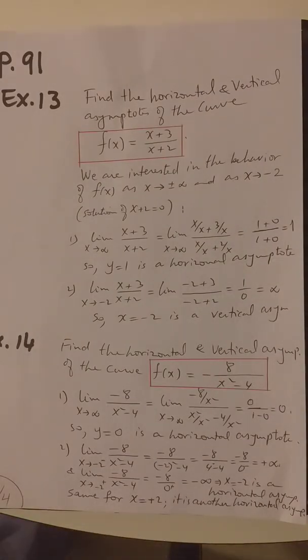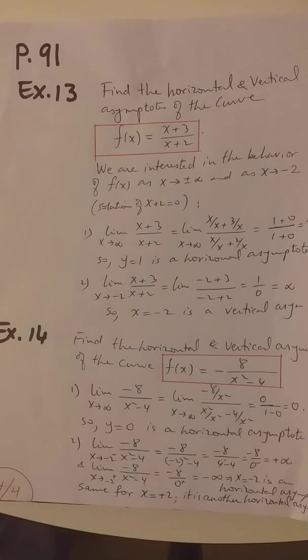Last page. As you see, this page is the last one in this PDF sent to you. Example 13. Find the horizontal and vertical asymptotes of the curve f of x equals x plus 3 over x plus 2. We start now studying the limit when x approaches infinity. You will get 1. So y equals 1 is a horizontal asymptote.